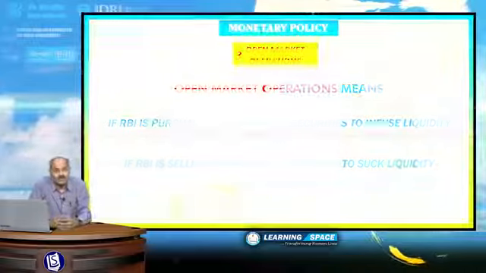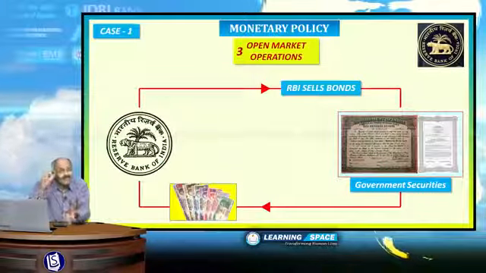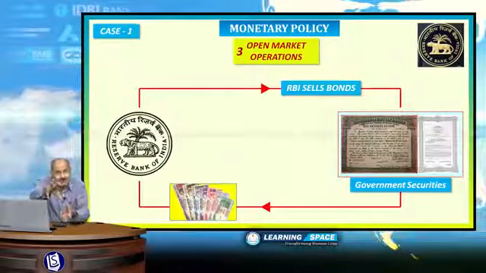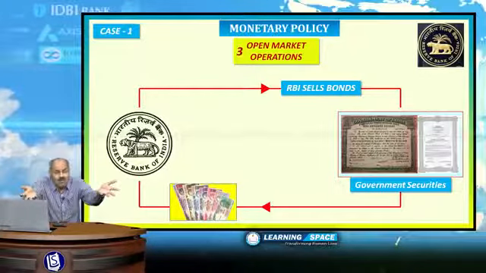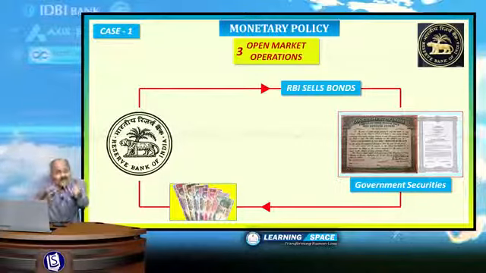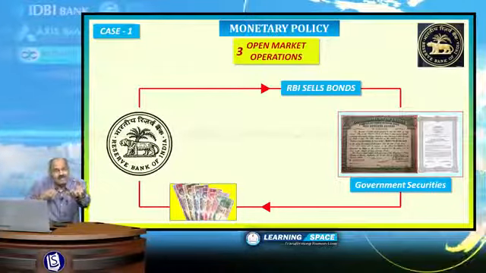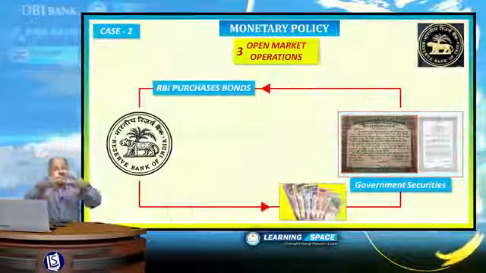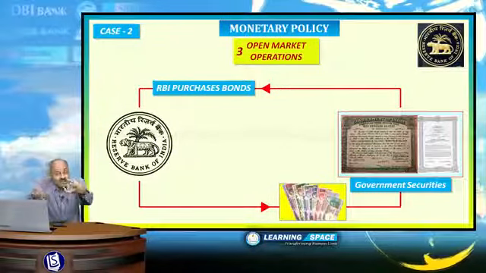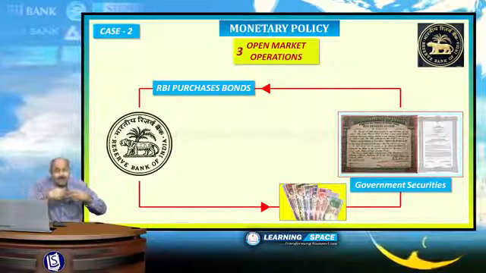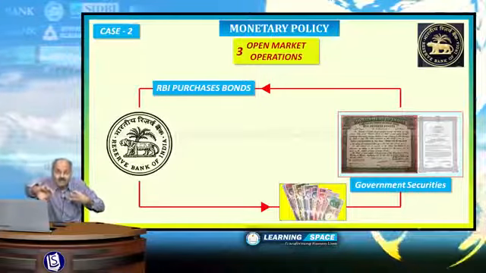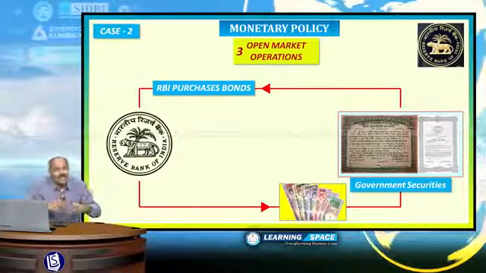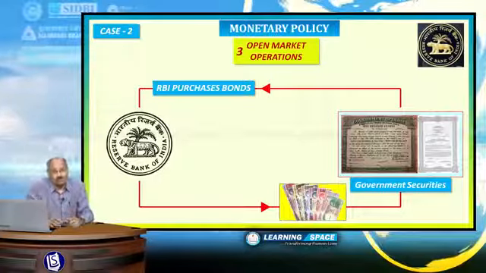Look at case 1. When RBI sells bonds, what will happen? When RBI is selling bonds, bonds will be there in the market and money will be sucked by the RBI. And if RBI is purchasing bonds, then bonds will come to the RBI and money will flow into the system. That means more circulation of money will be there in the system, as is evident from phase 2.